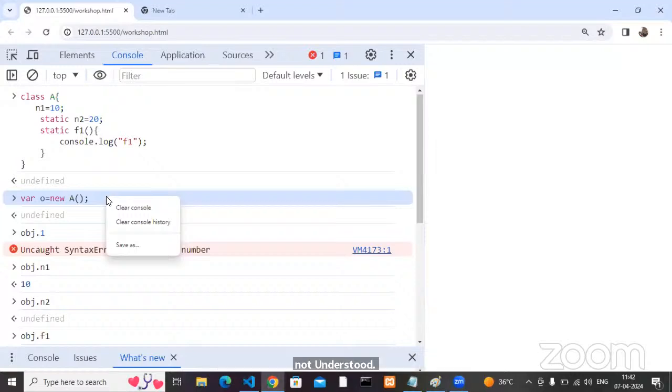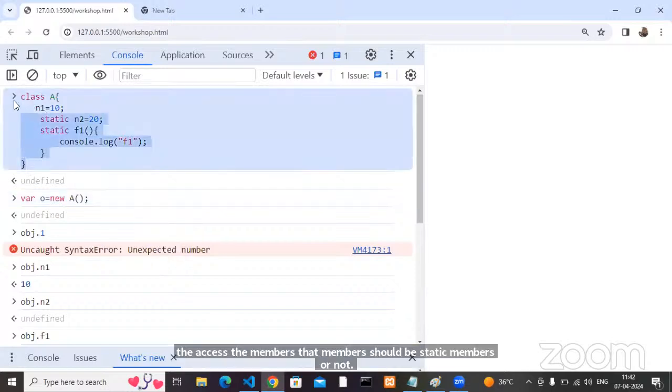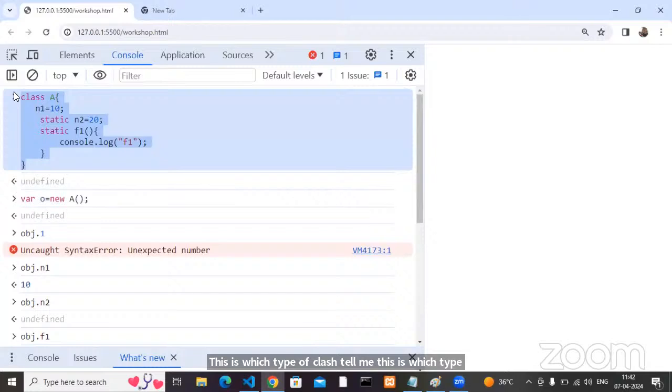I don't want to allocate memory for each and every object like this. We have limited space. Without creating an object, I want to do something. Yes, you can do it. If you want to access members without creating an object, those members should be static members. This is which type of class? This is the class keyword class.